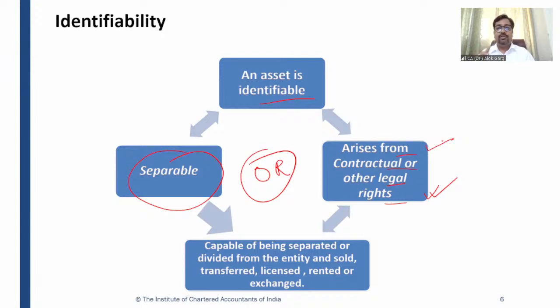First, you need to see whether it is separable. If it is separable, then yes, it can be considered as identifiable. If it is not separable, you have to see whether it is arising from contractual or legal rights. If it is arising from contractual or legal rights, you should consider it as identifiable. So friends, we discussed the definition. An intangible asset is an identifiable non-monetary asset without having physical substance.